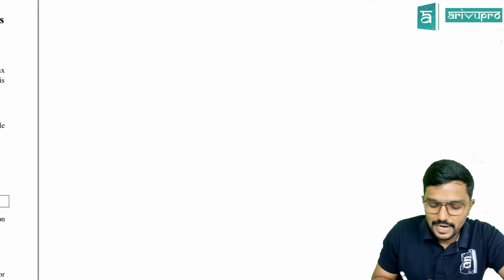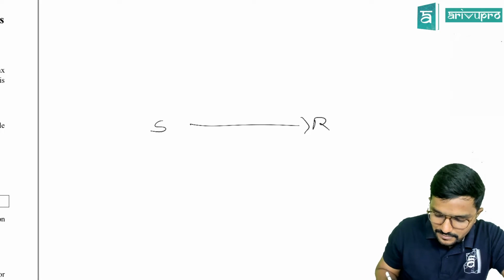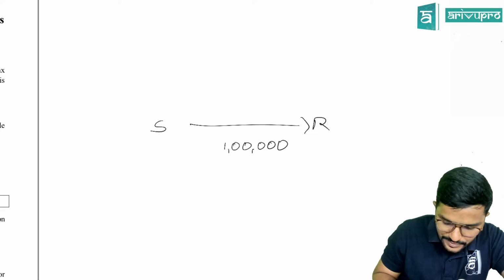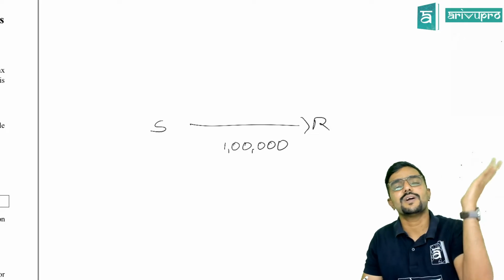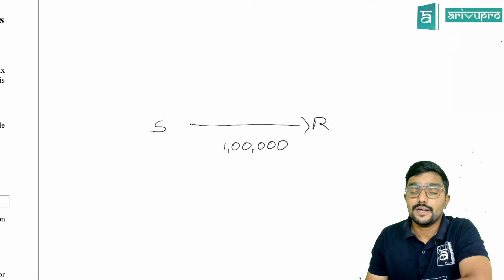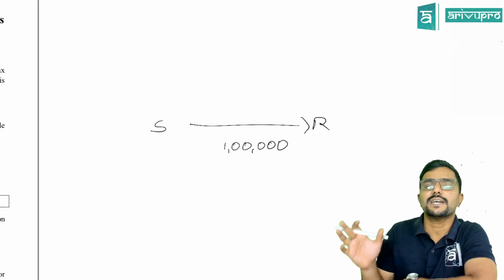Now, I am the supplier, you are the recipient. I am charging 1 lakh rupees. I have supplied some goods to you and charged 1 lakh rupees to you. Normally, this is the value of supply in maximum cases, and we pay tax on this. Agree? But under section 15, they have also covered a few points and given clear clarity.